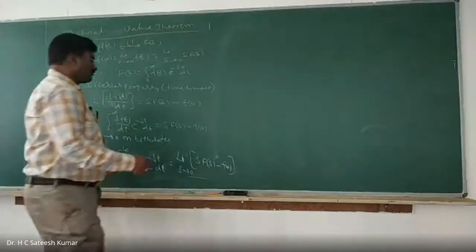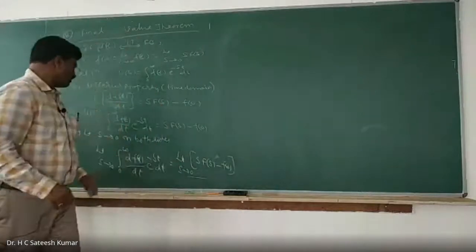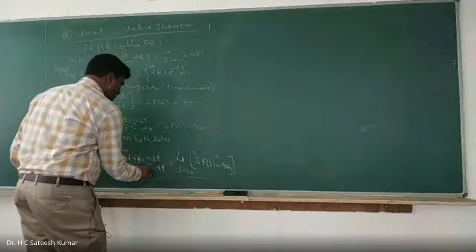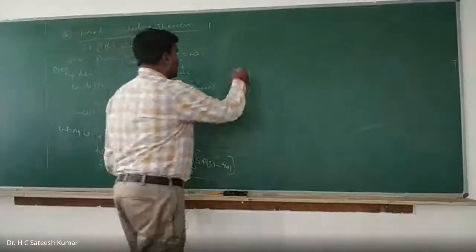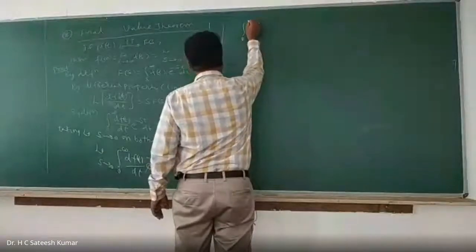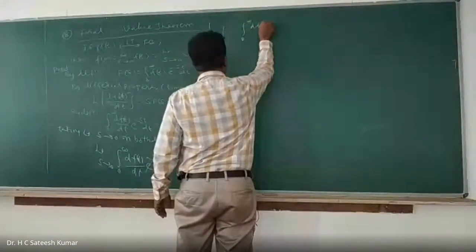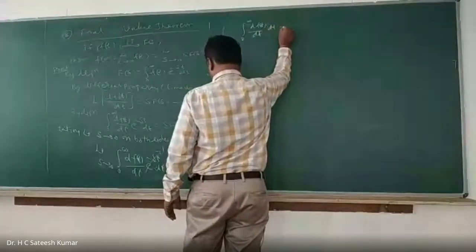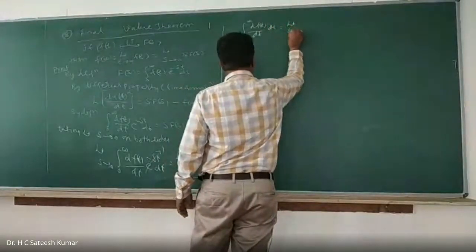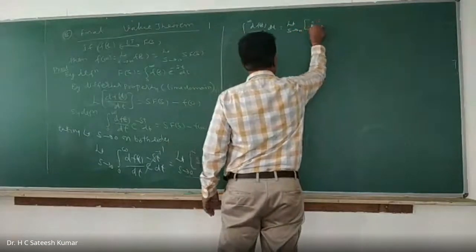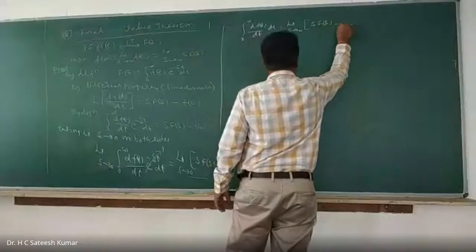Once you have that, as s tends to 0 this factor becomes 1. Therefore, what will I get? The integration from 0 to infinity of df of t divided by dt is equal to the limit as s tends to 0 of s into F of s minus f of 0.